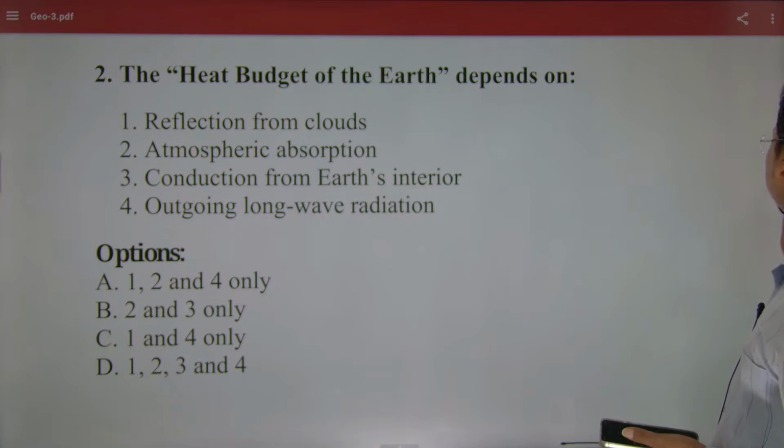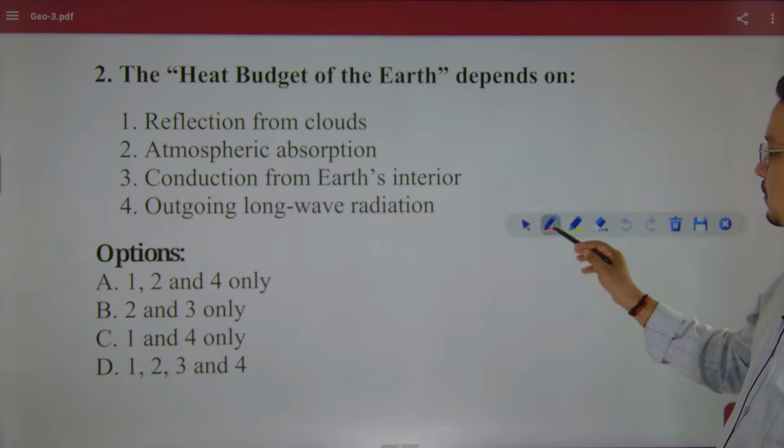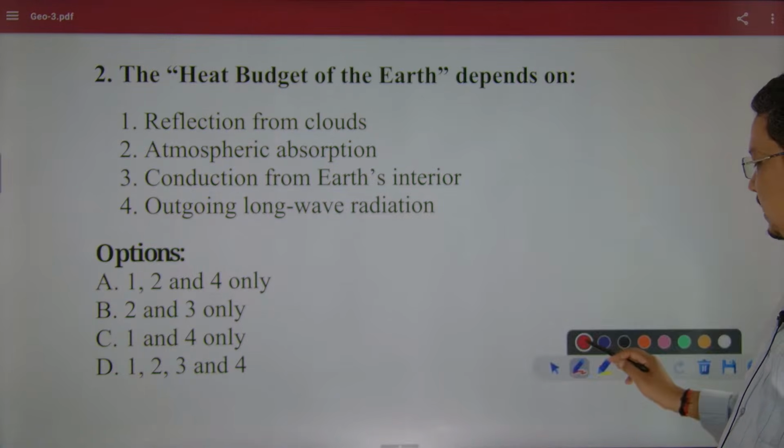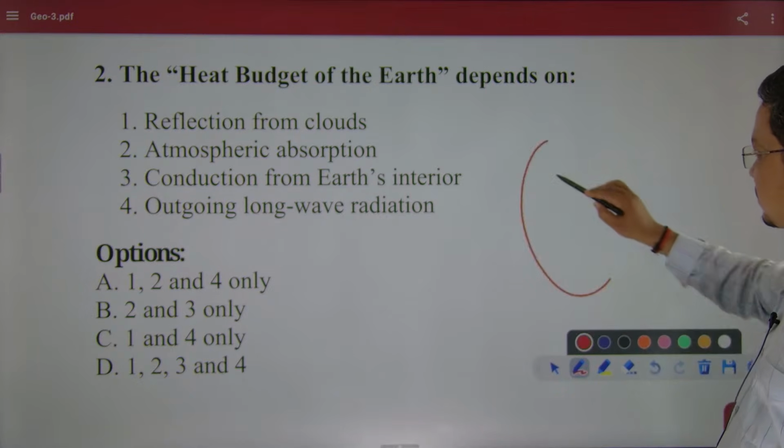That means the heat budget does not only mean radiation, conduction, albedo; these are the things that would be included in the radiations. When I say radiation, that is the heat budget of the earth. Like let's say here the earth is like this, right.